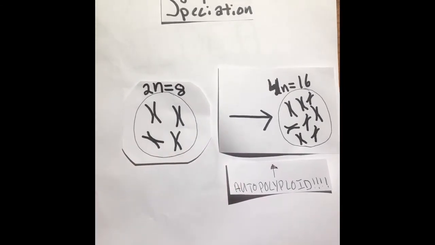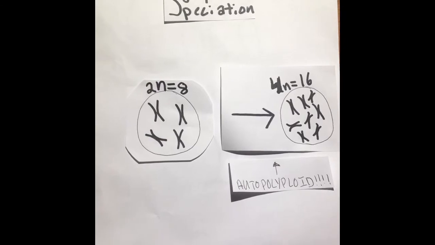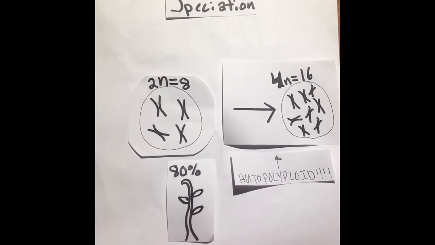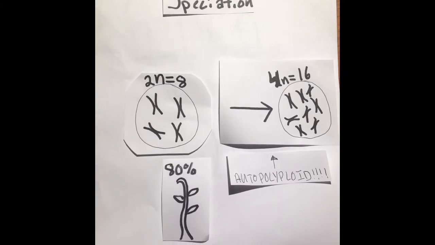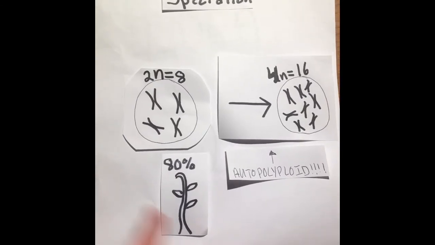The majority of polyploidy will occur in plants, with about 80% of new plant species originating through polyploidy. Sexual selection may also occur, in which mate choice, usually the females being choosy, causes populations to remain separate and not interbreed.